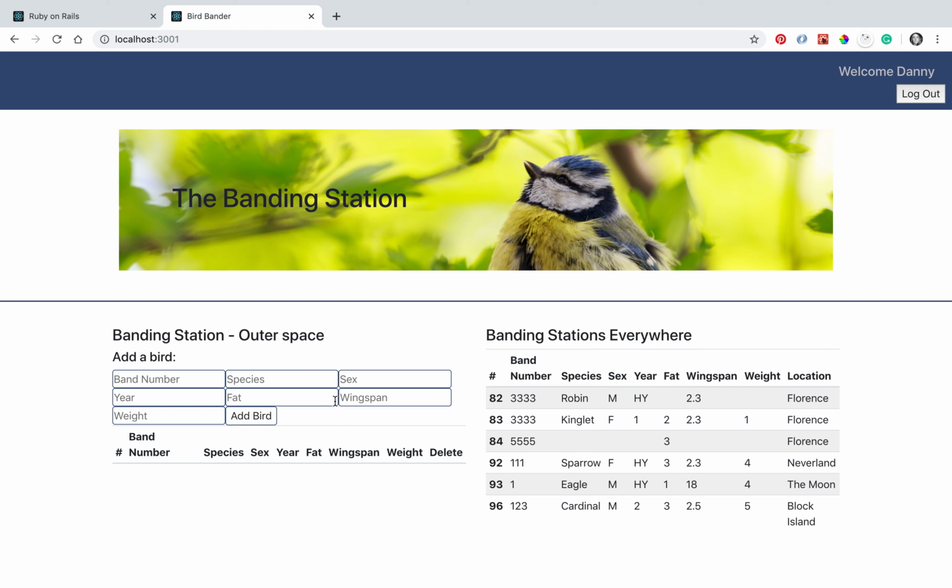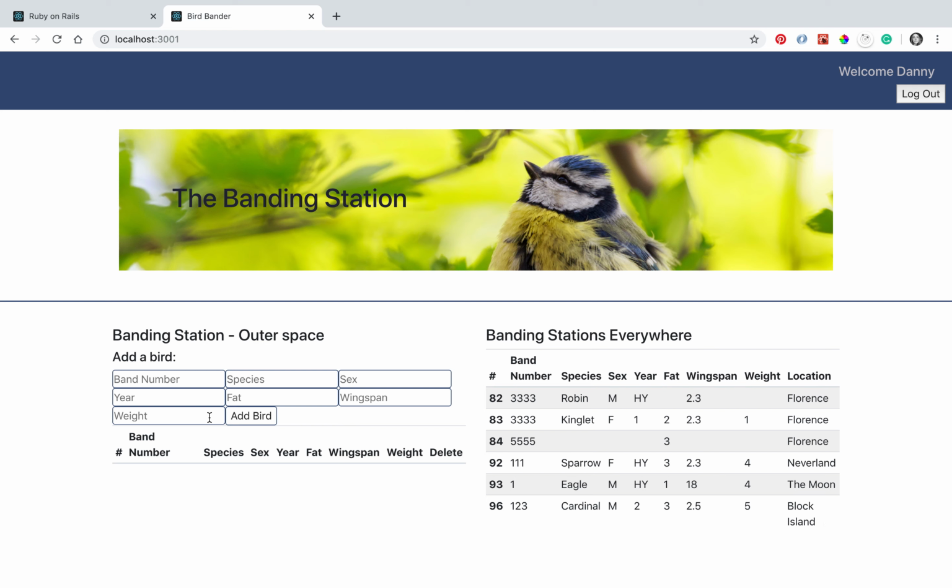All right, so here we are on the main welcome page, and this is the current user's station. We can add a bird here, and then this is the database with all of the birds that have been caught by various banding stations. Over here we have Florence, and then somebody from Neverland, somebody from the moon.